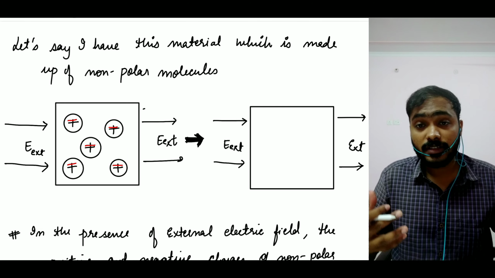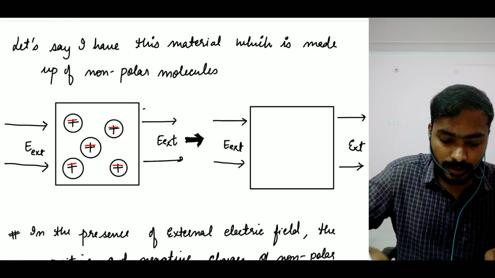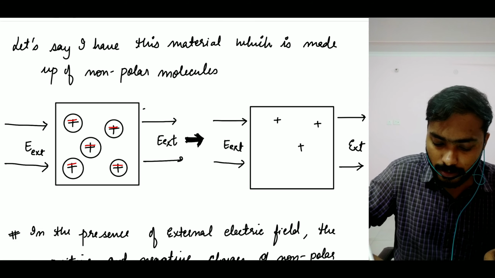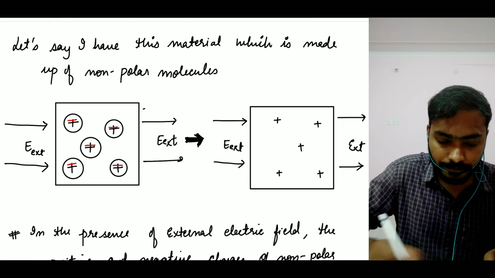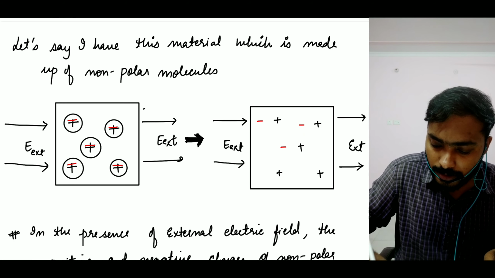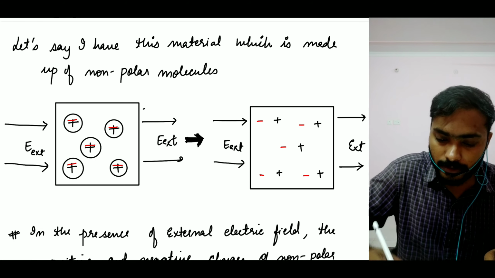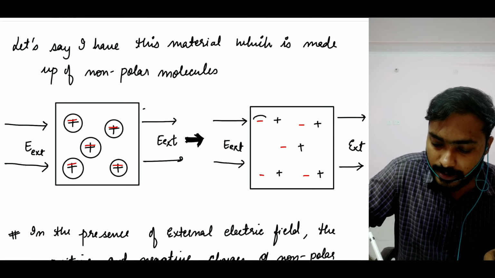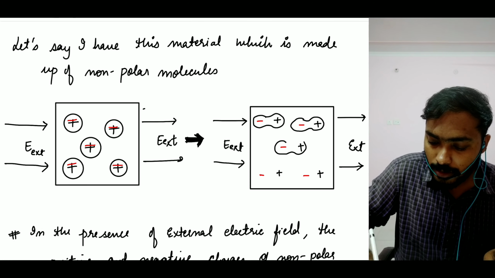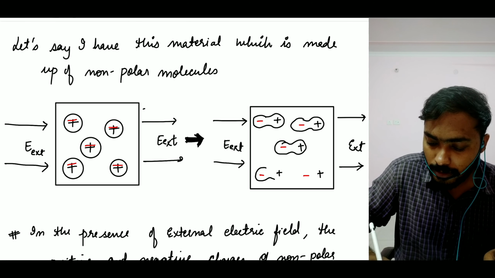So because of that, what is going to happen? Let me just very quickly draw it. All the positive charges will go in the direction of the field, and all the negative charges will go opposite to that of your field. And you can see a dipole moment has been gained by your non-polar molecules.